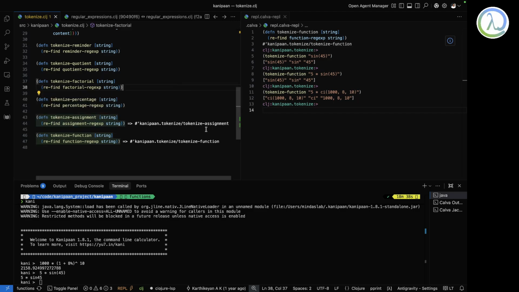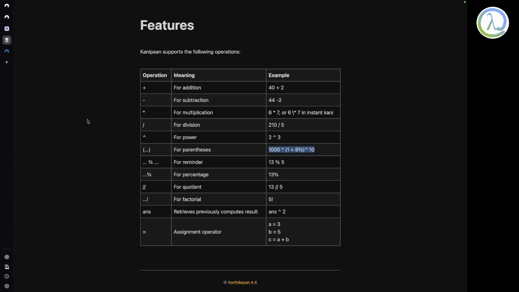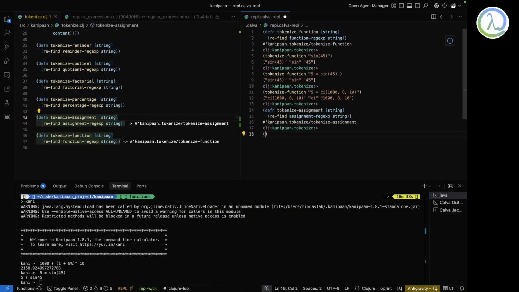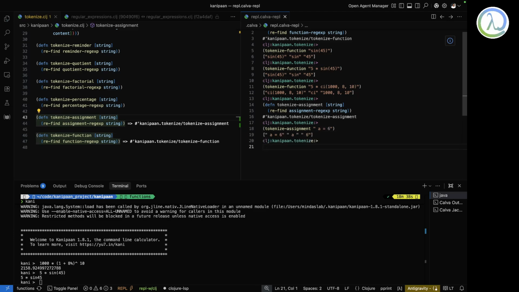So this is how it works. I just traced the path of what I did. I wrote this program a while ago, so I traced the path and it goes to the tokenized assignment. Let me put e is equal to 6 or something like that. You get what to be replaced, what's the variable, and what's on the right side.